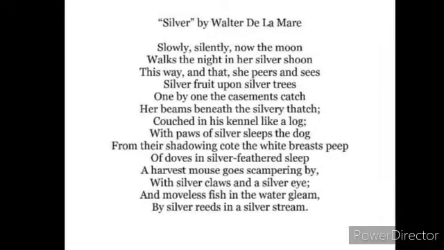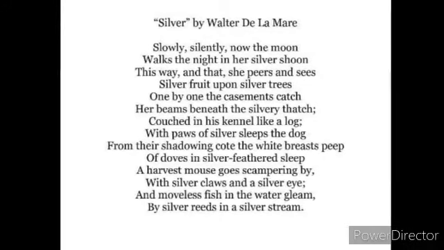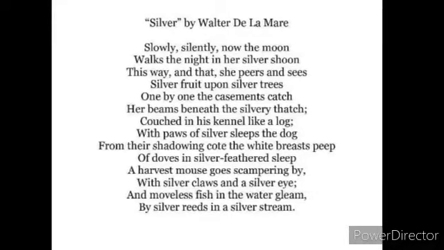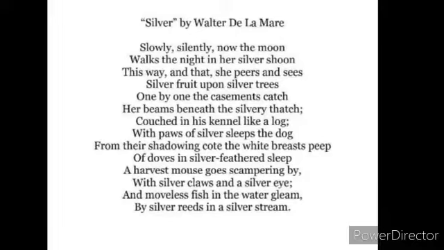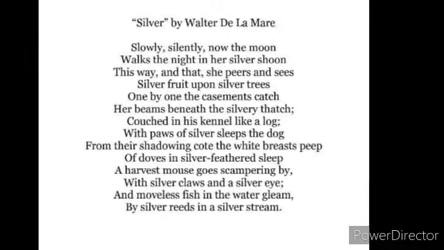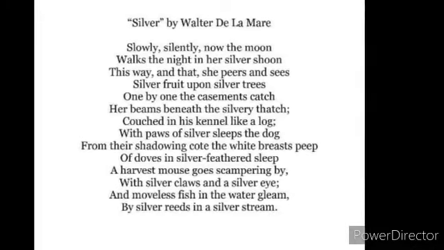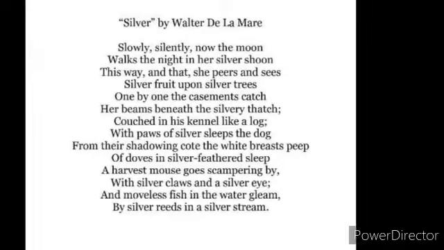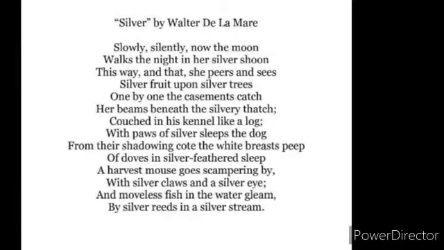From their shadowy coat the white breasts peep of doves in silver feathered sleep. A harvest mouse goes scampering by with silver claws and silver eye, and moveless fish in the water gleam by silver reeds in a silver stream.